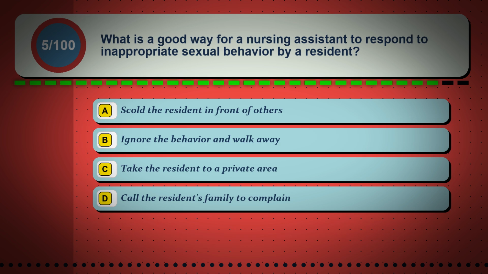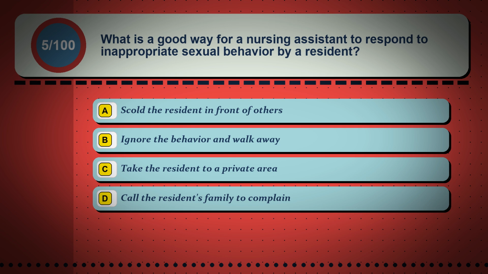Question 5. What is a good way for a nursing assistant to respond to inappropriate sexual behavior by a resident? Option A. Scold the resident in front of others. Option B. Ignore the behavior and walk away. Option C. Take the resident to a private area. Option D. Call the resident's family to complain.